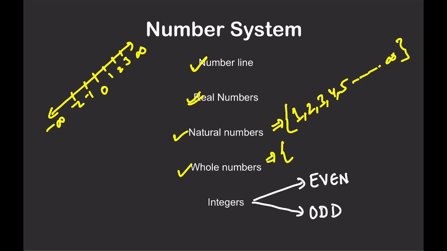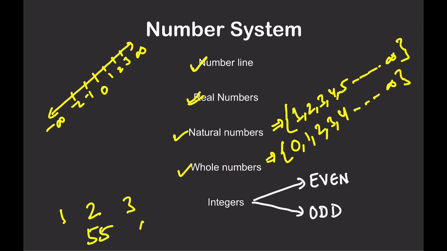What is the set of whole numbers? The whole numbers are a series which only starts from 0. So 0, 1, 2, 3, 4 and so on till infinity. So the difference between natural numbers and whole numbers is just an extra 0 in whole numbers. Now integers. Two things. You already know about decimals. A decimal is a dot, so that is a decimal number. And non-decimal numbers are known as integers, like 1, 2, 3, 55. But 66.5, whenever we see these numbers, these are not integers, these are decimals, right? So let's only talk about the integers here.